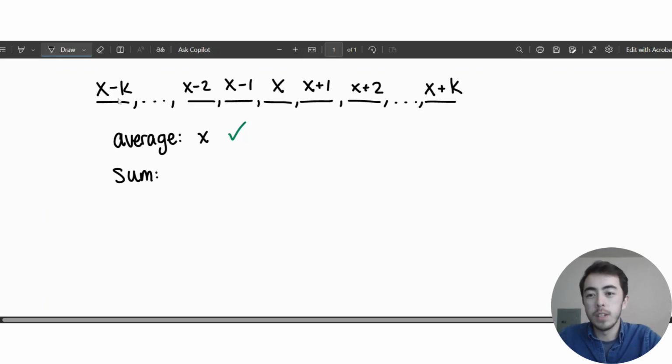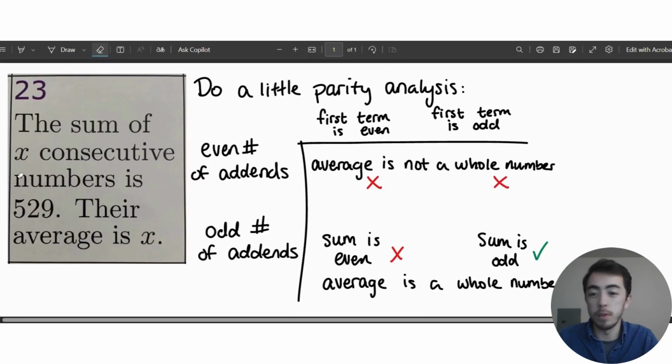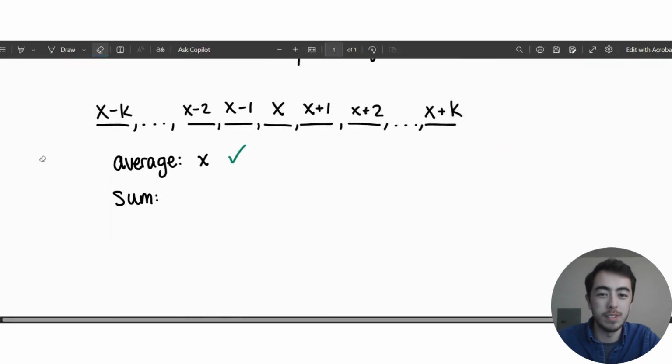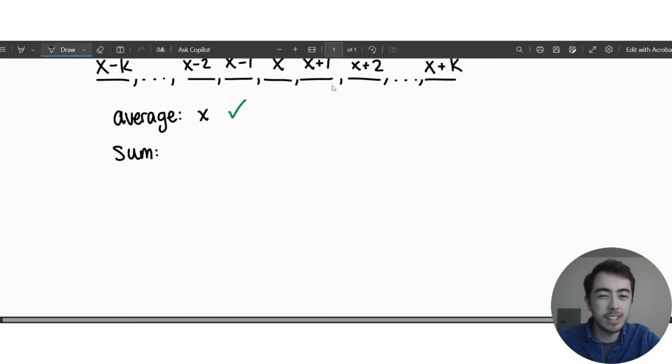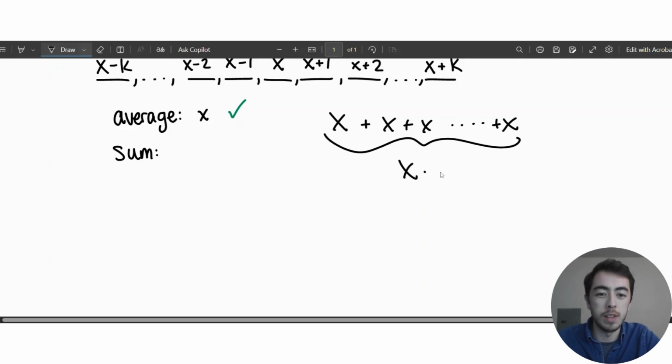And then the sum, I would need to add up all of these terms together. And as I mentioned before, when I add the low and the high numbers together, it's basically as if all of these were just x's. So I'm adding up x to itself a whole bunch of times. And from the problem statement, I'm actually told how many numbers there are in my sum. There's x consecutive numbers. So I have x consecutive x's, or in other words, I'm adding x to itself x times. And so this right here is just x times x,